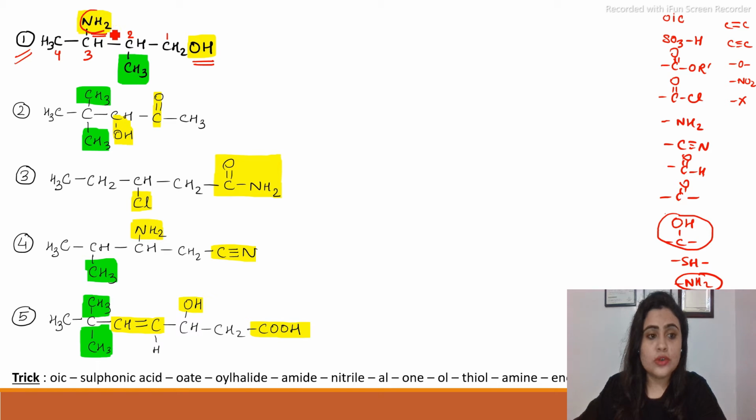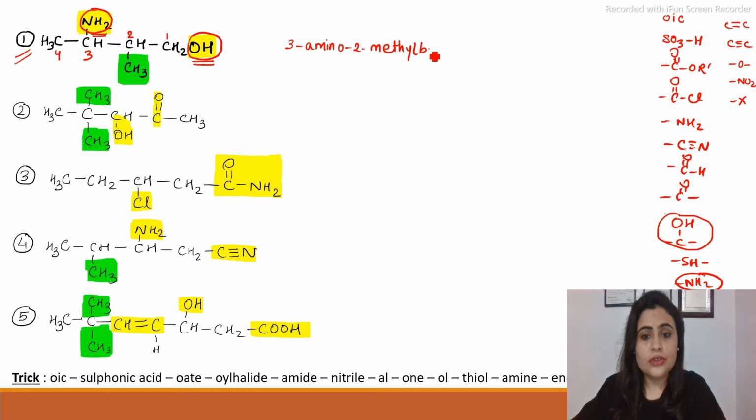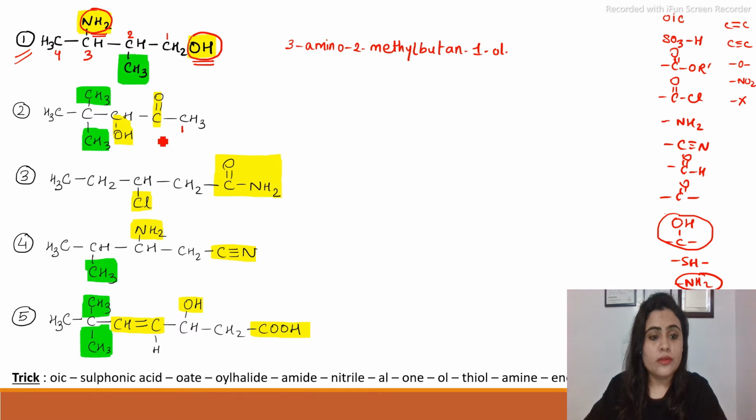Now the amino group becomes the substituent and the ol becomes the principal functional group. So first we'll name the substituents alphabetically: 3 amino, 2 methyl, butane 1 ol.